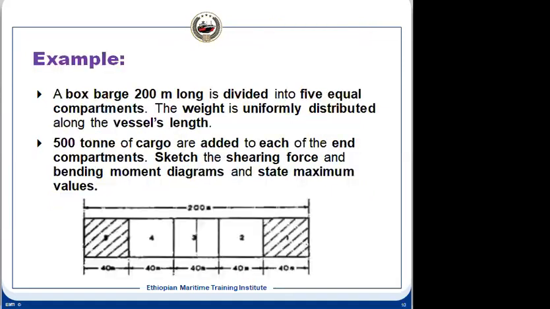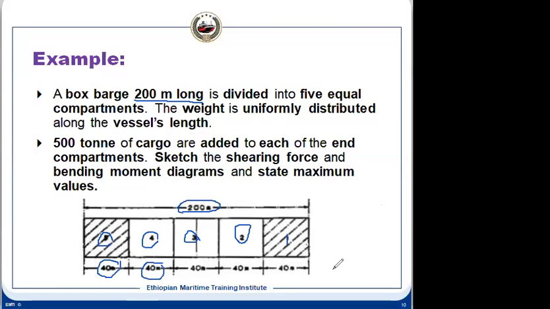Now let's see this numerical. We have a box barge, 200 meters long, and it is divided into 5 compartments: 1, 2, 3, 4 and 5, of equal length. So the total length is 200 meters, and our individual compartments will each be 40 meters in length.